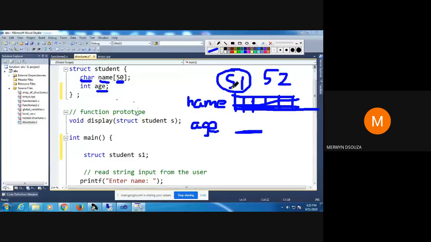Okay, so basically when I'm referring to S1 now, S1 will have these 2 members, name and age, because I declared them as members in the structure. Got it?